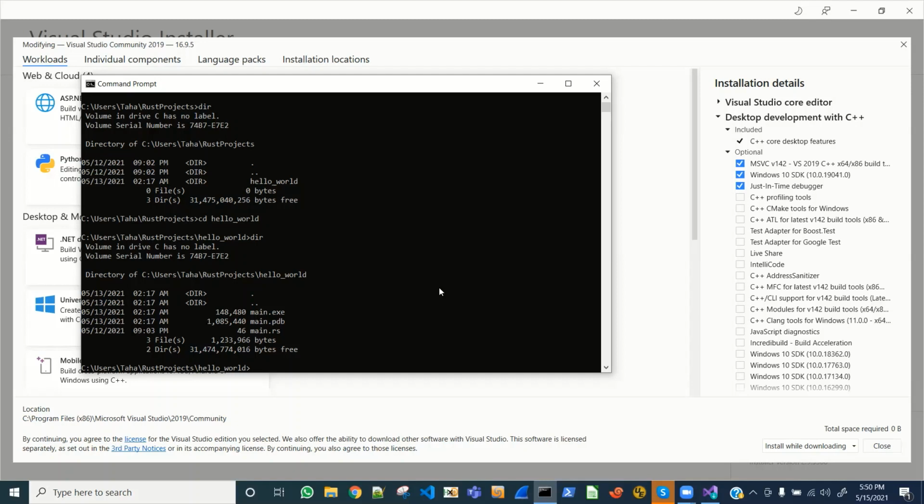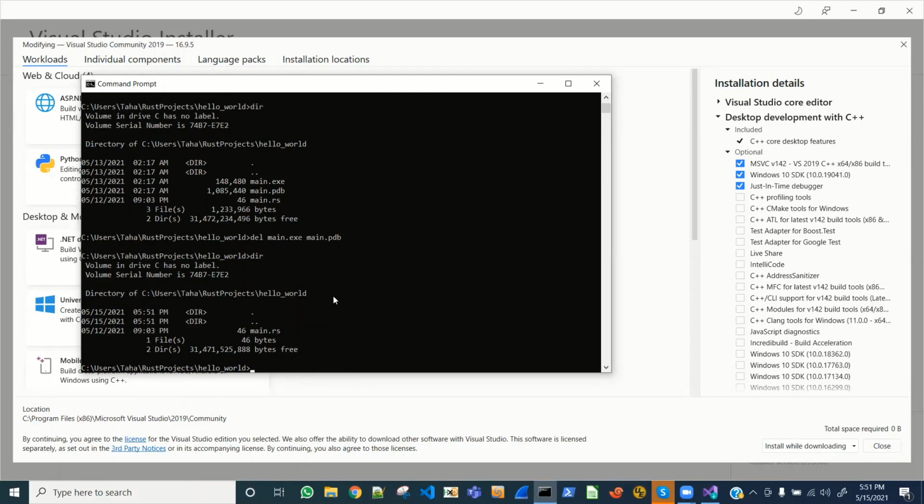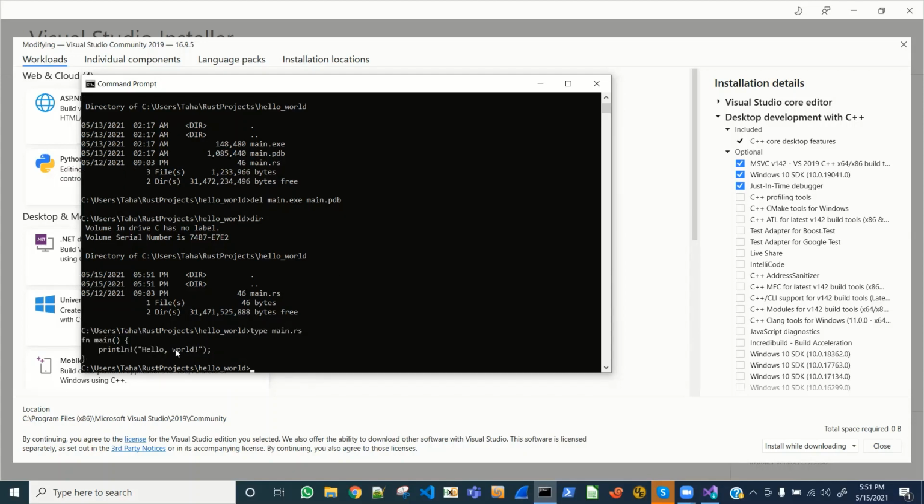I'm not sure how we made this, but as you can see, the executable is made. The debug symbols are also present since this is the debug build. To do it again, we can delete the executable as well as the symbols, and all we have is the Rust code, which is pretty simple. It only has a hello world.